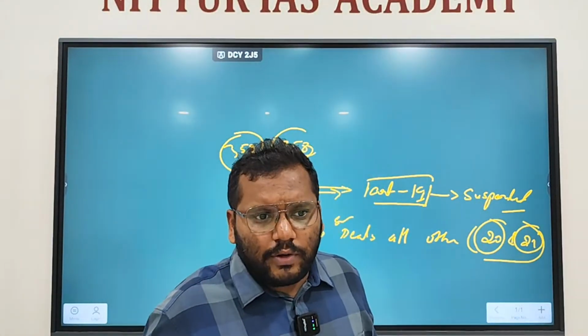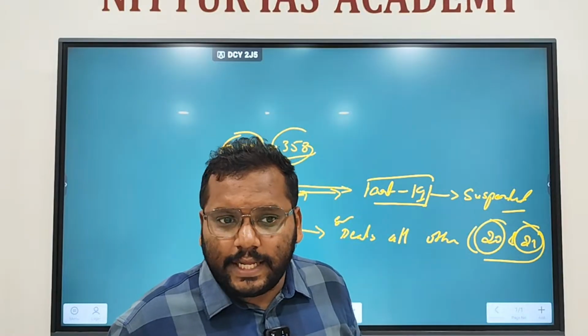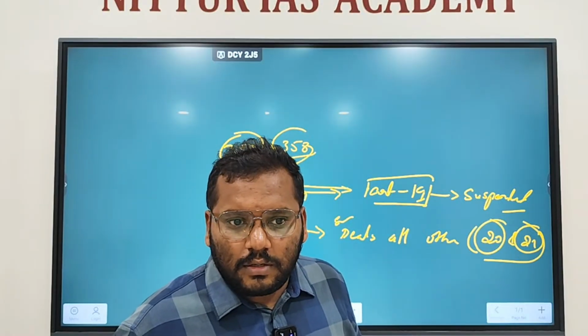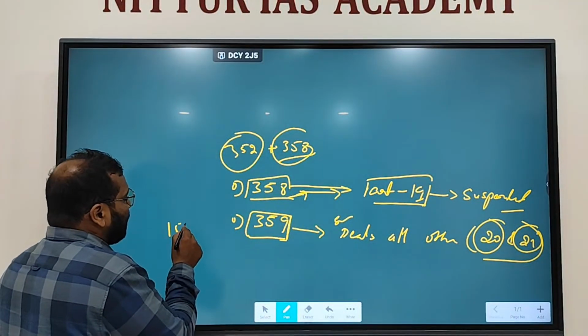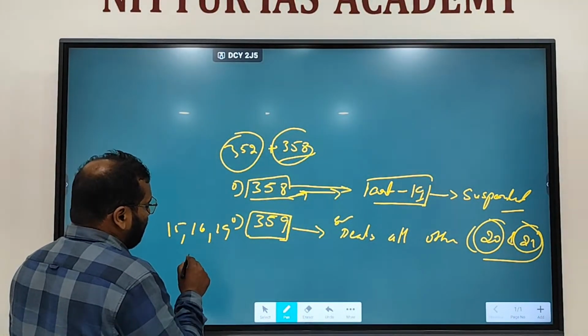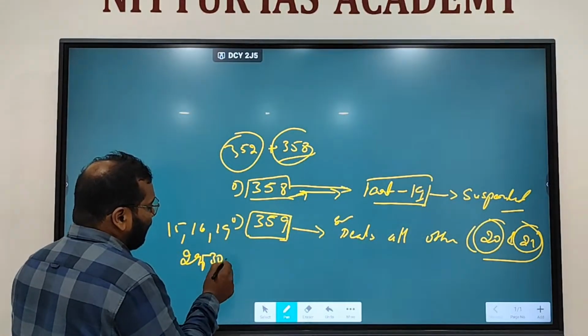Have I told you while doing fundamental rights, the rights available only to Indians and rights available to foreigners? No? Just write them there. 15, 16, 19, 29 and 30 are available only to Indians.